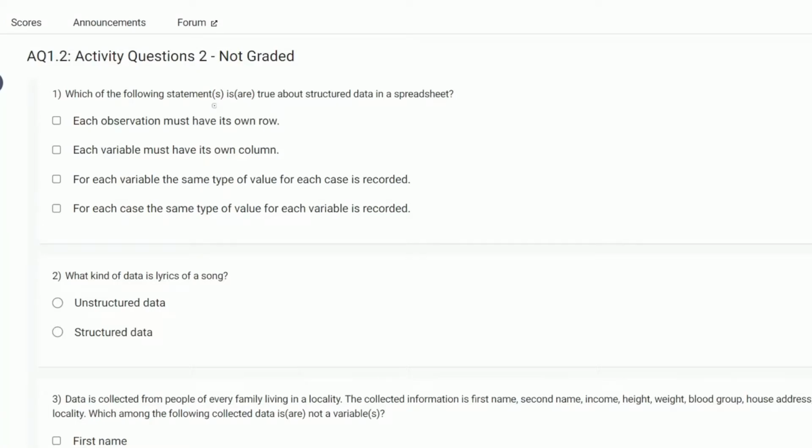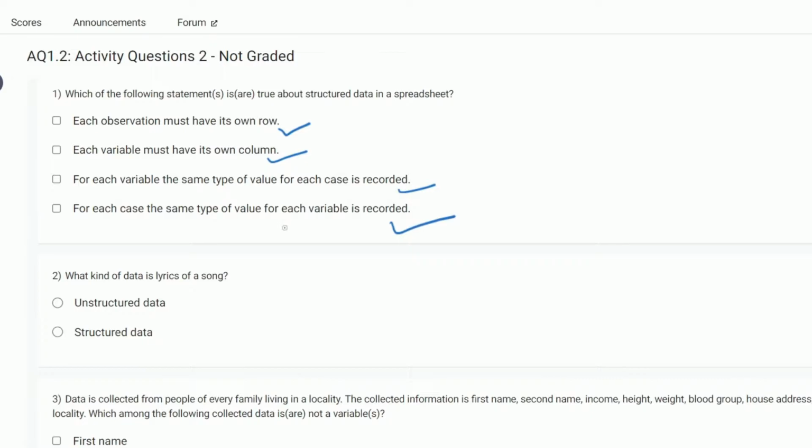Which of the following statements are true about structured data in a spreadsheet? Each observation must have its own row. Yes, it is correct. Each variable must have its own column. Also correct. For each variable, the same type of value for each case is recorded. Yes, also true. For each case, the same type of value for each variable is recorded. Yes, it's also correct.